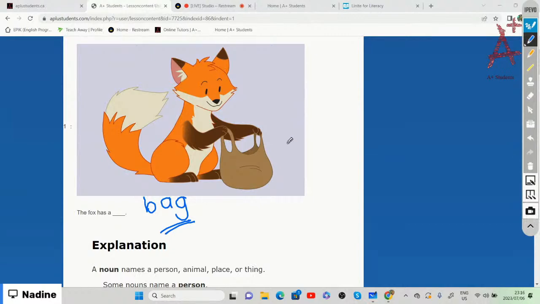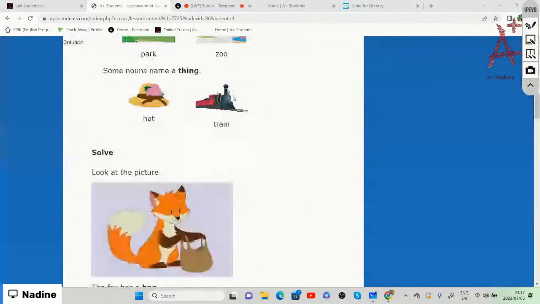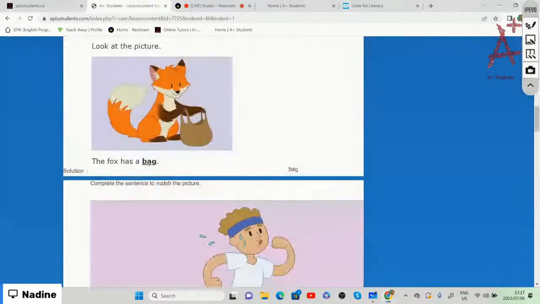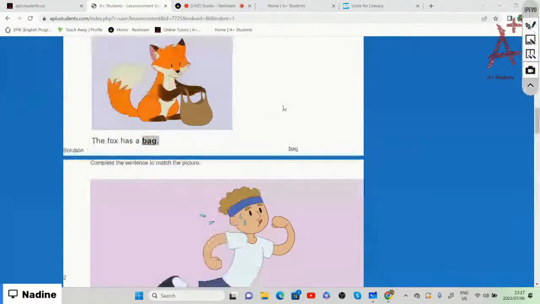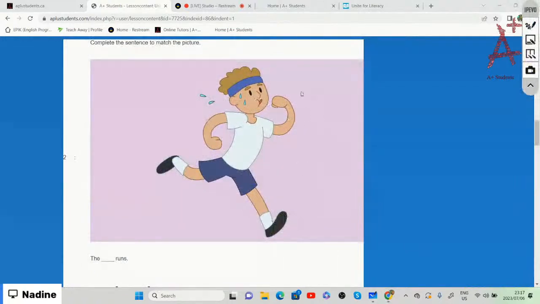So of course the fox is also a noun. However, they want to know what specifically he has, which is this little item that I circled. All right, so we mentioned that it is a bag. So yes, bag is also a noun and it names a thing. So the fox has a bag and the bag is a noun that names a thing. All right, the next one. The what runs? Who is running? The what runs?